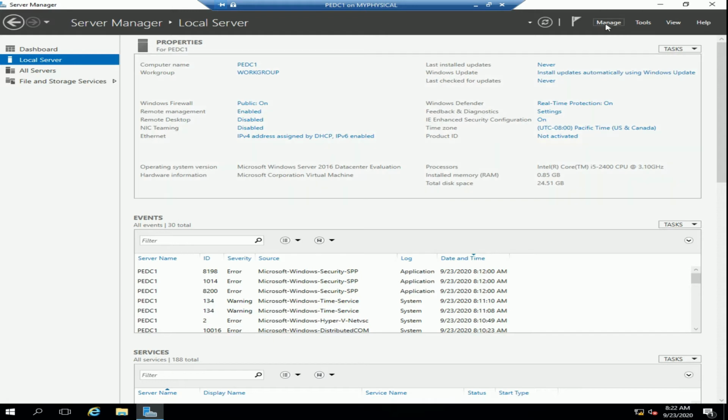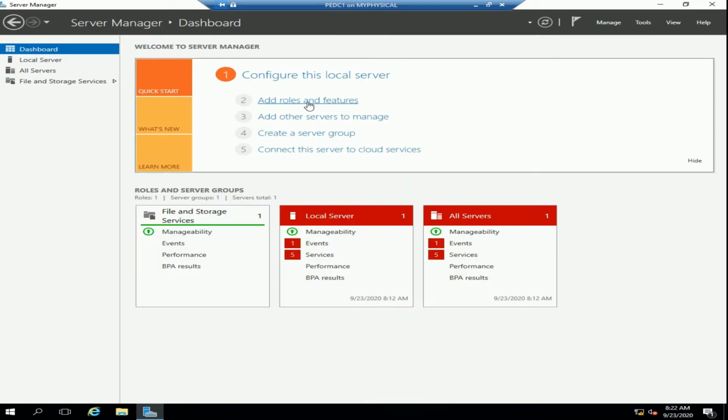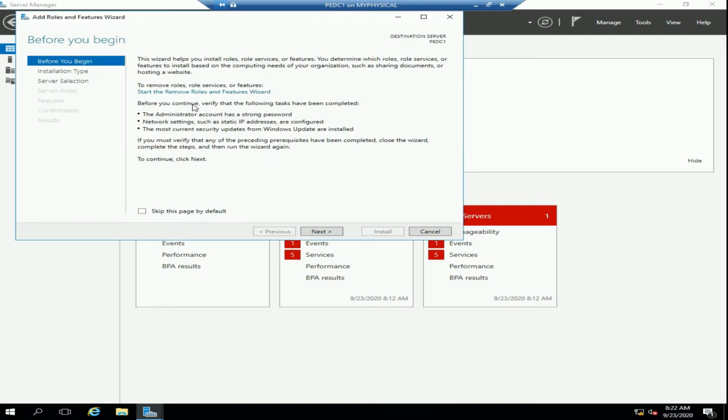Either you go to Manage and go to Add Roles, or you come to the dashboard and click Add Roles and Features. So click Add Roles and Features, and you begin with this wizard.